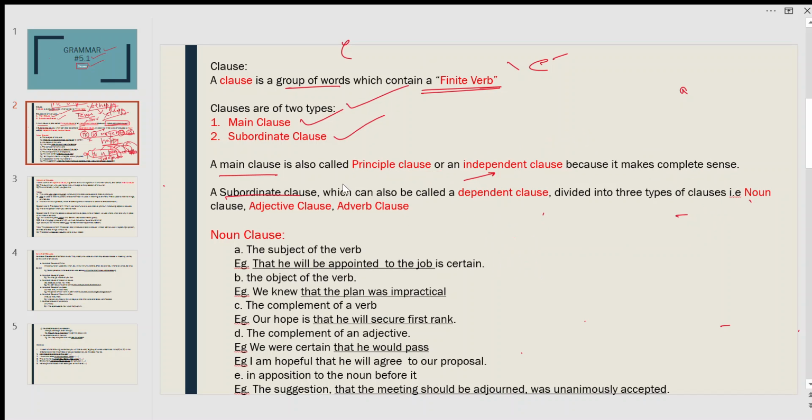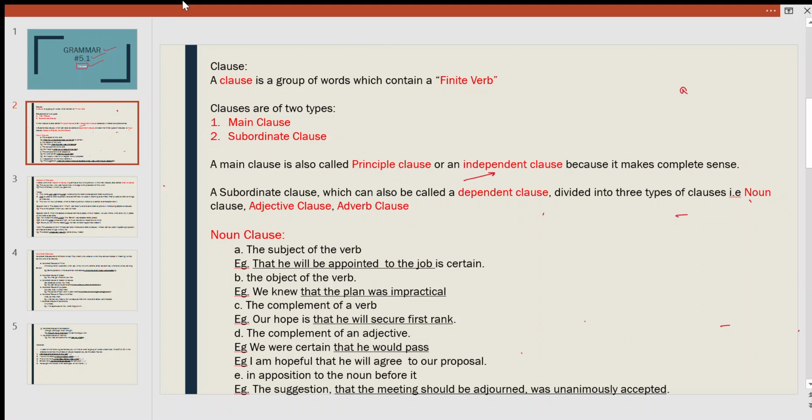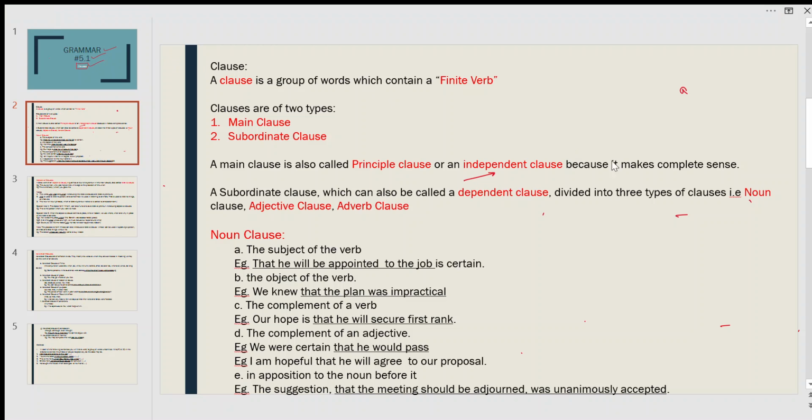So subordinate clauses are of three types: noun clause, adjective clause and adverb clause. First we talk about noun clause. A noun clause can be used in many ways. First is as the subject of the verb. A noun clause can be used as the subject of the verb.